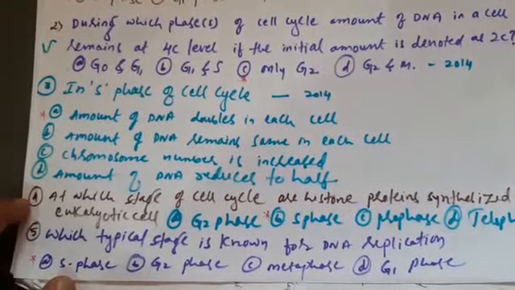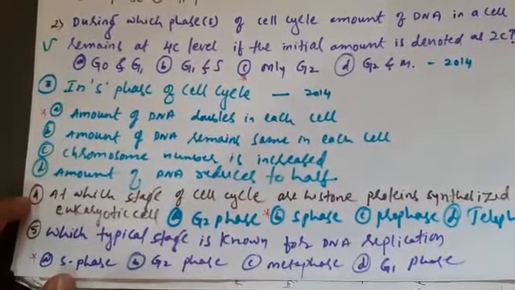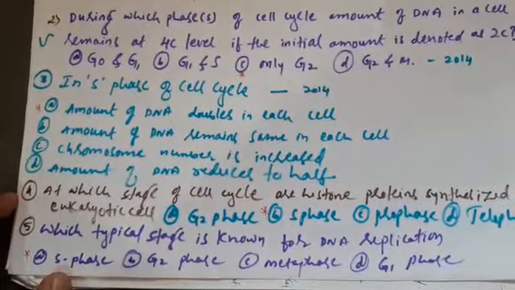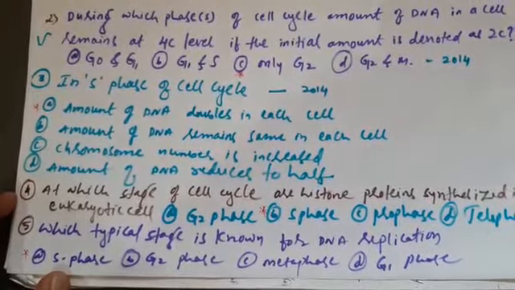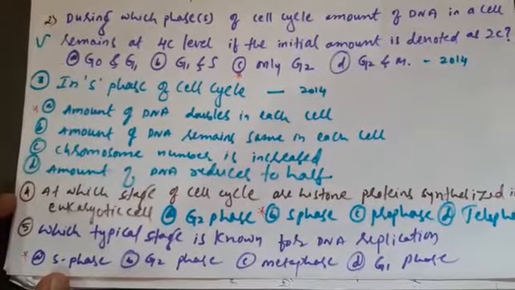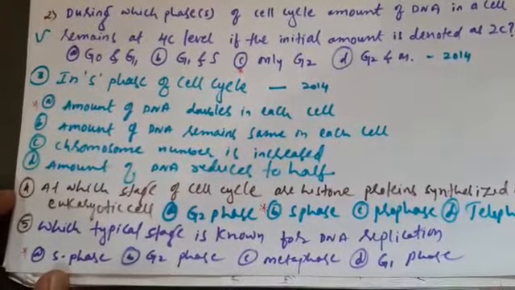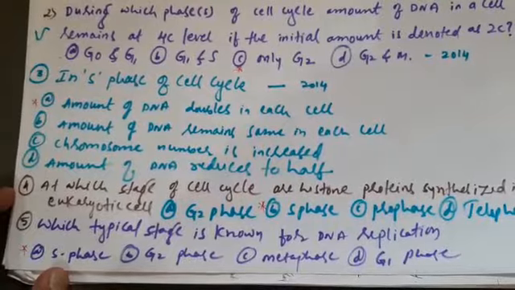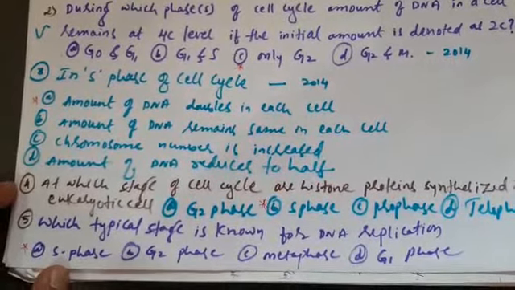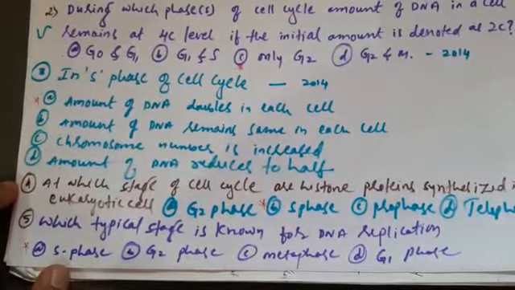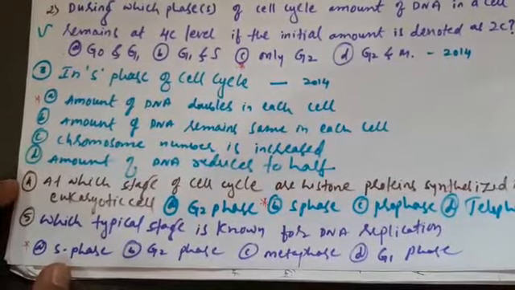Third one: in S phase of the cell cycle, 4 options are given: the amount of DNA doubles in each cell, the amount of DNA remains the same in each cell, chromosome number is increasing, the amount of DNA is reducing to half. Here the answer is A: in S phase of the cell cycle the amount of DNA doubles in each cell.